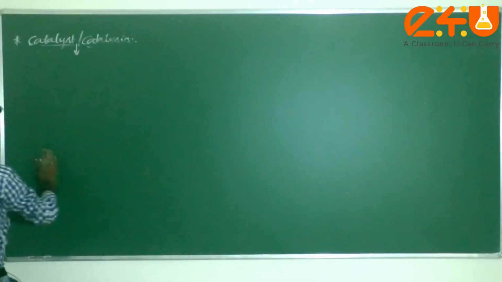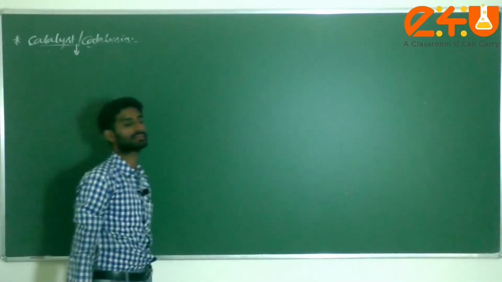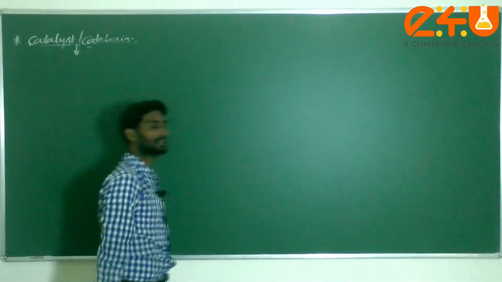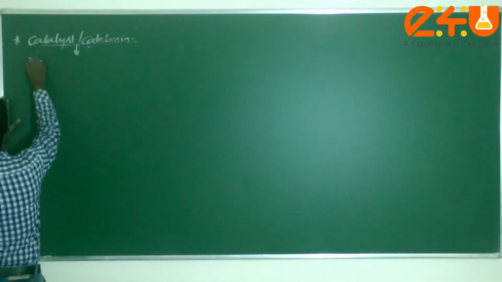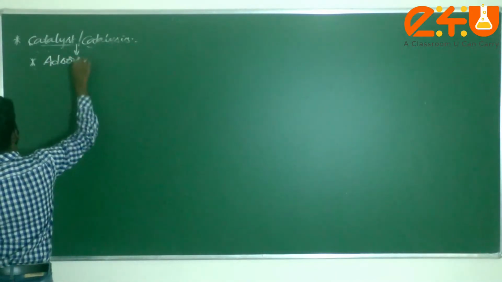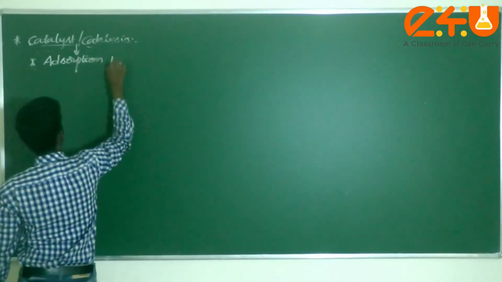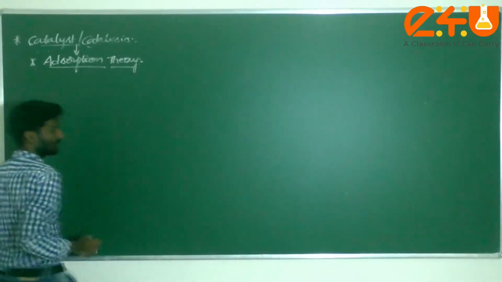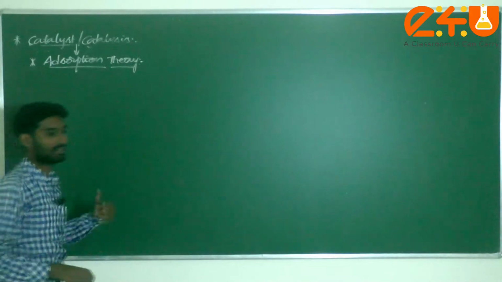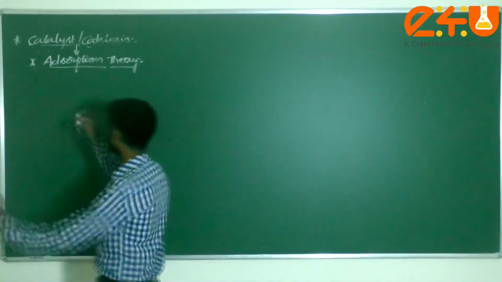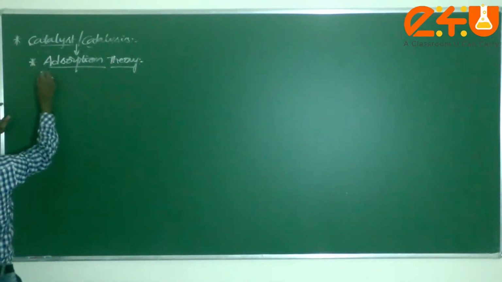Now you can take it here. One theory is there to explain how the reactant molecules go and are adsorbed on the surface of the catalyst. That theory is known, dear students, as the adsorption theory. How does this adsorption theory work? It involves some steps. What are the steps involved here?